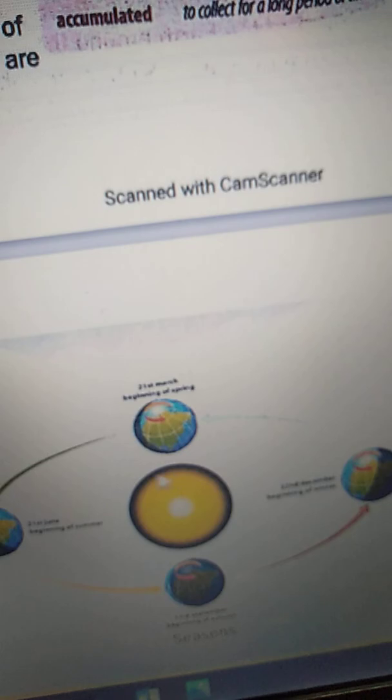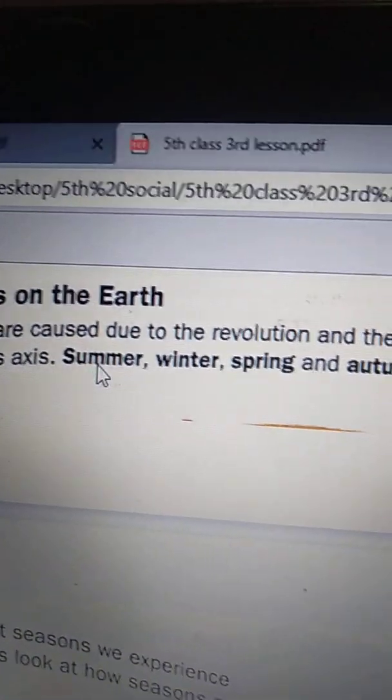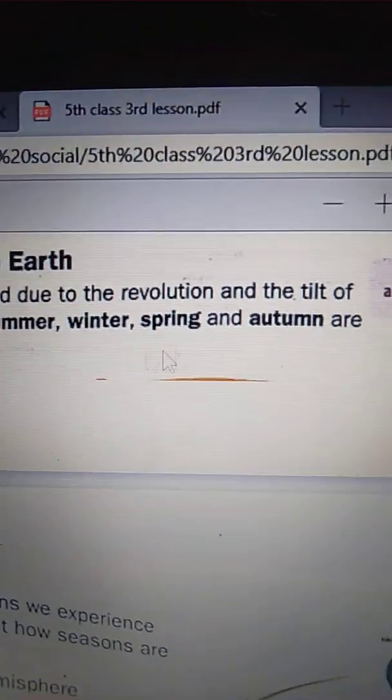Seasons are caused due to the revolution. This is revolution, due to the revolution and the tilt of the Earth's axis. Okay, see here, summer, winter, spring and autumn are the 4 distinct seasons we experience on Earth.